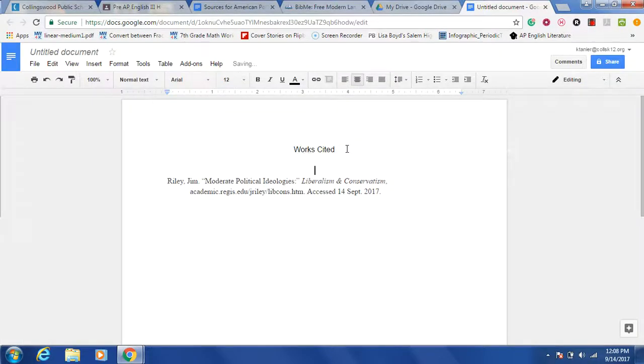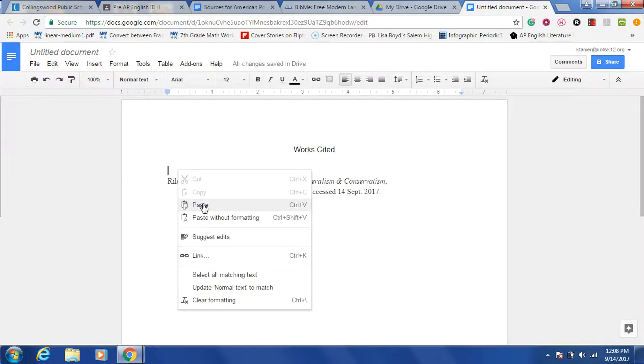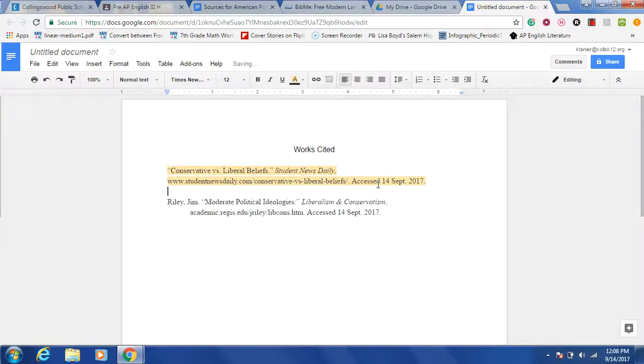Now, another thing about works cited pages is that they have to be alphabetized by the entry. The entry here is Riley because he's the author. This one is conservatism versus liberalism. So I'm going to actually paste it above. Put a line there. Going to do the same thing we did before.